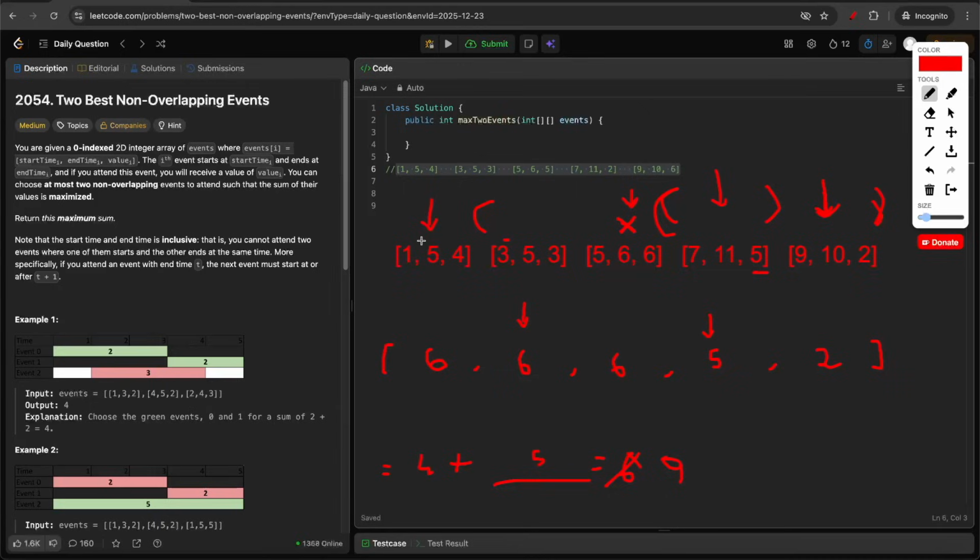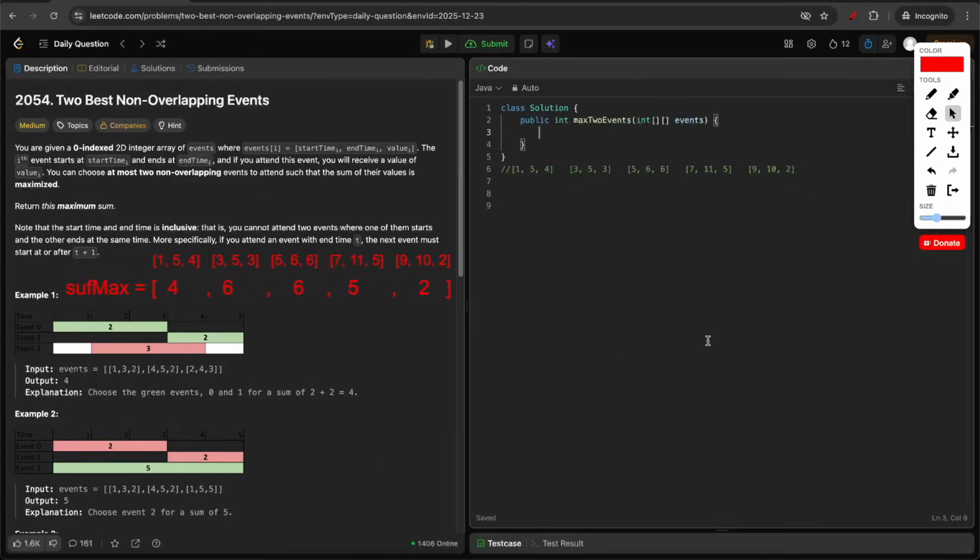So the same thing you'll repeat for each of the starting events. So first for this event, this will be my entire search space. Then if I start from here, then this will be my search space, and I'll repeat the same process. And like we discussed, the suffix array is used to solve the maximum problem, and the binary search is used to solve the overlapping problem.